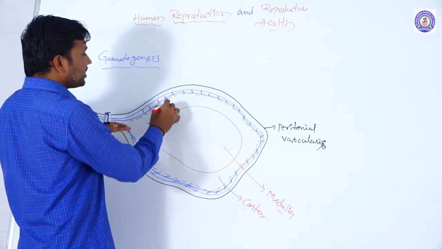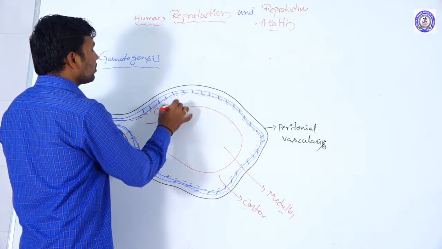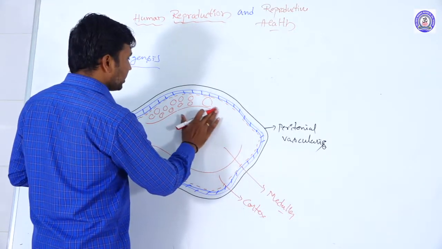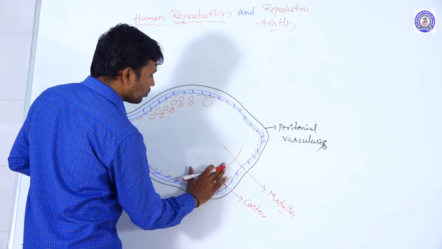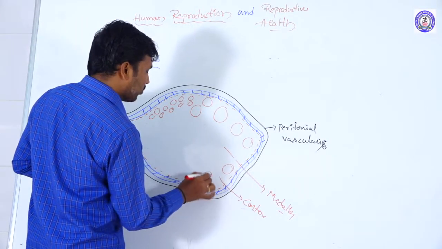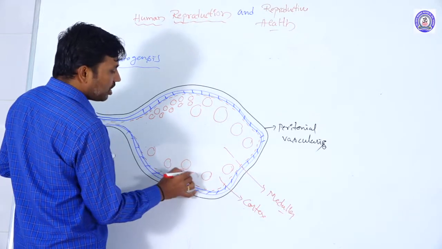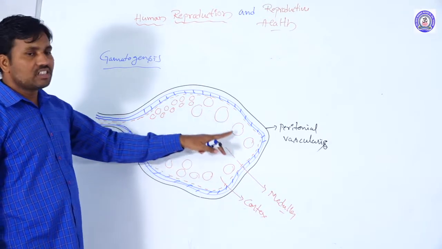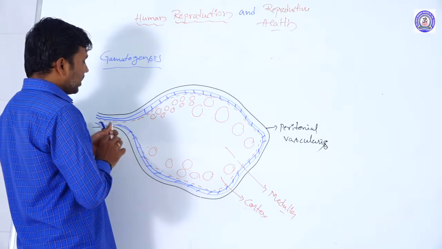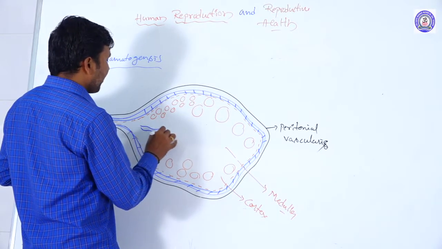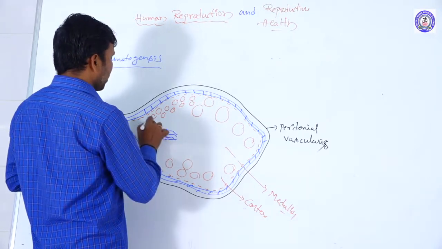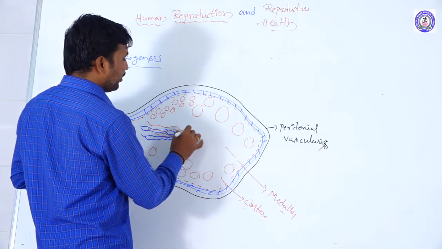The cortex region is a highly dense region, having oogonia at different stages of development, or ovarian follicles, present in it. In the medullary region, it is loose, not having that much density, and it is supplied by a number of blood vessels and fibers.